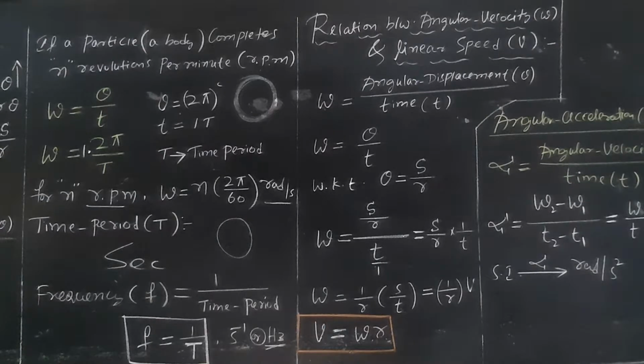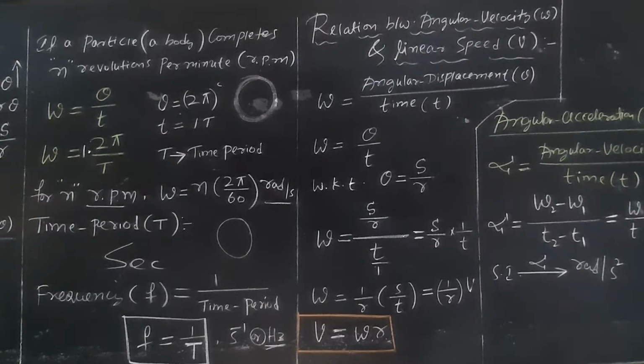For one rotation or one revolution, the angle described by the particle is 360 degrees. That is nothing but 2 pi radian. Therefore, theta is equal to 2 pi radian. Time taken for one complete rotation or revolution is called one time period.